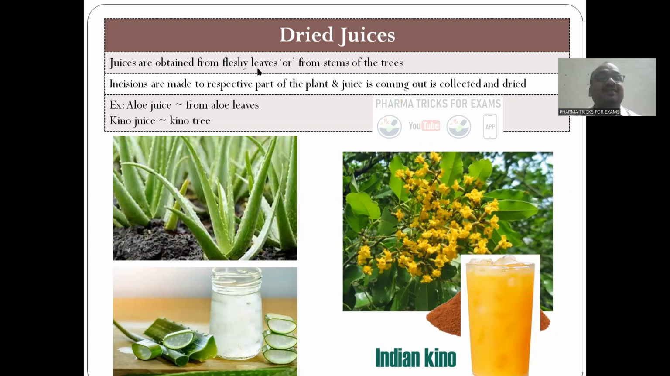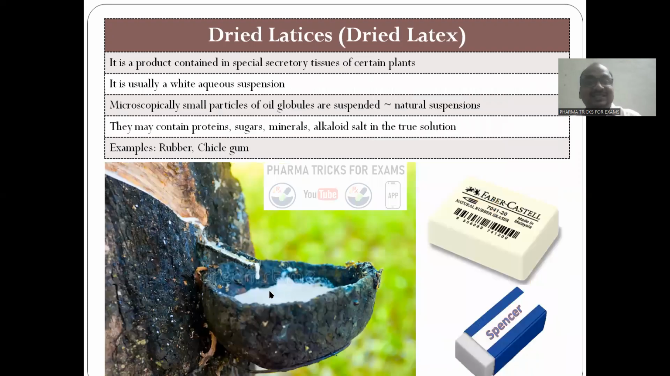These juices are obtained from fleshy leaves, for example aloe vera, or from the stems of a tree, for example Indian kino juice. Here aloe vera juice is multi-purpose, external, internal, all purposes. Antioxidants, cosmetics, health, immune system, A to Z. Aloe vera means A to Z. Aloe vera juice from the leaves and kino juice from the kino tree stems.